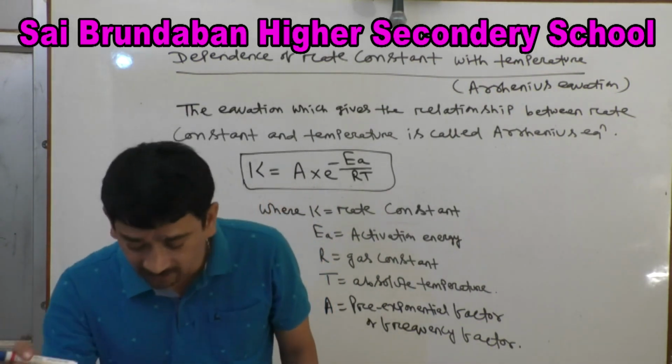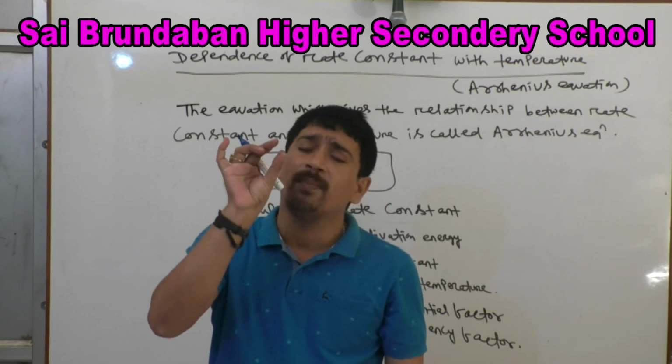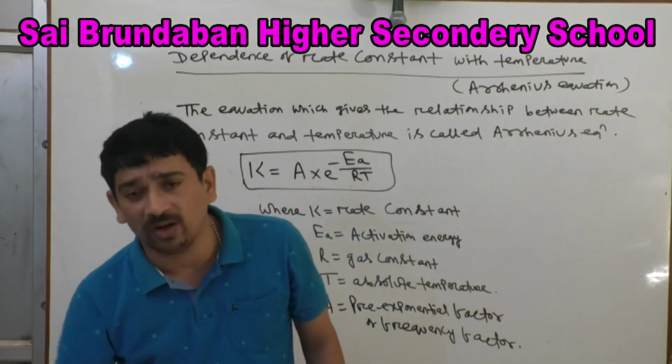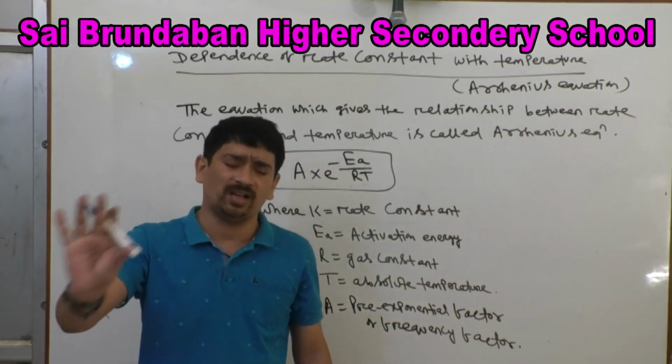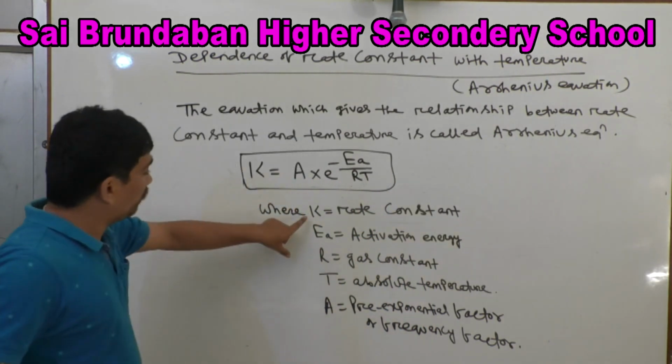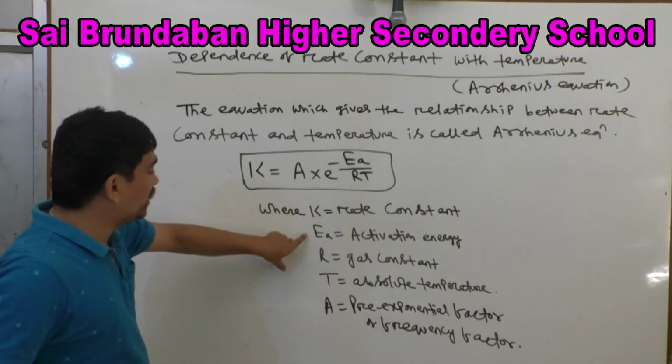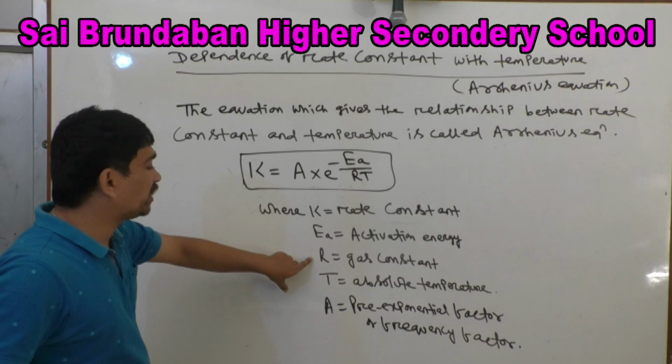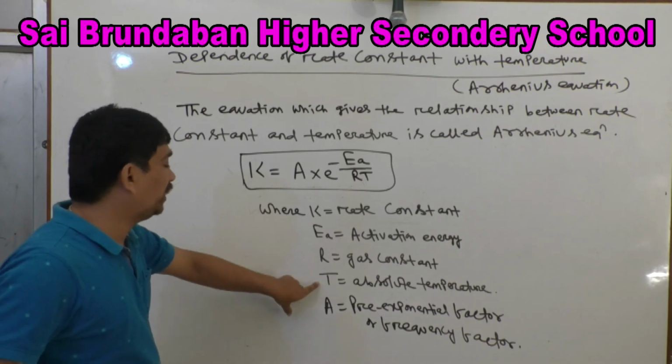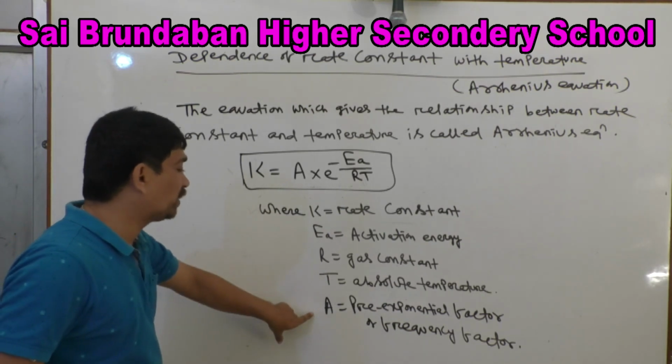K is rate constant, EA is activation energy, R is universal gas constant, T is absolute temperature, A is pre-exponential factor or frequency factor.